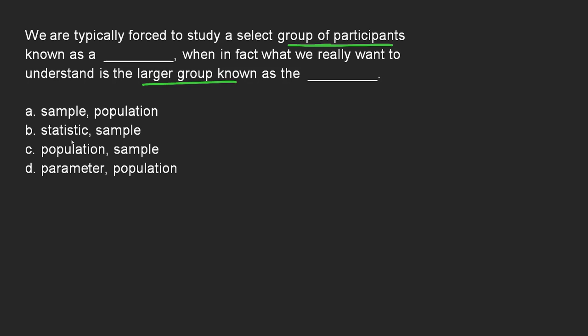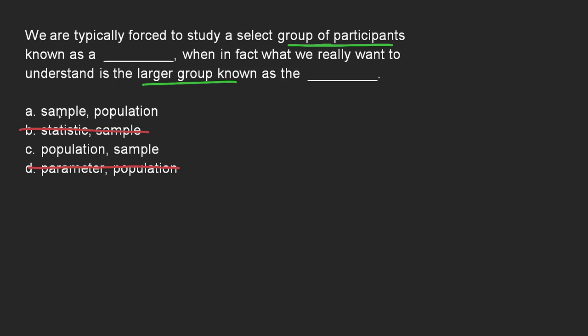But what we can rule out is B, because B deals with statistics amongst other things. A statistic is a measurement. We're not talking about measurements here. In D, one of the choices could be parameter. But again, we're dealing with a group and a group. So no actual measurements. We're just talking about the groups we're measuring. So it's going to be A or it's going to be C.